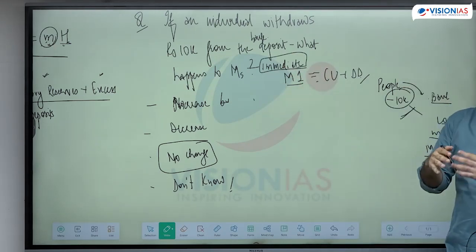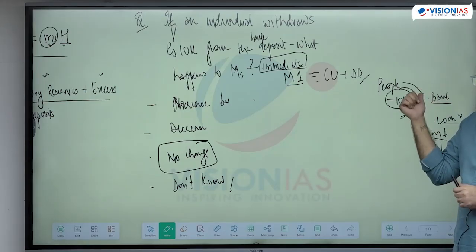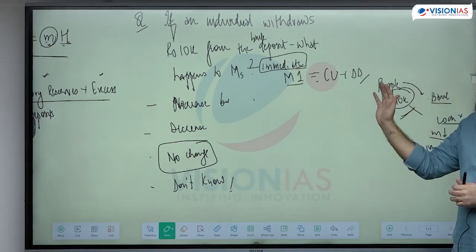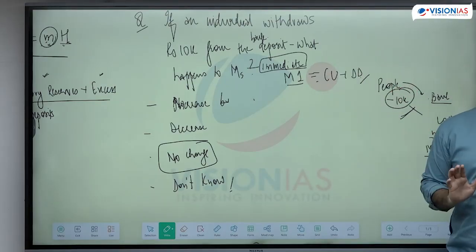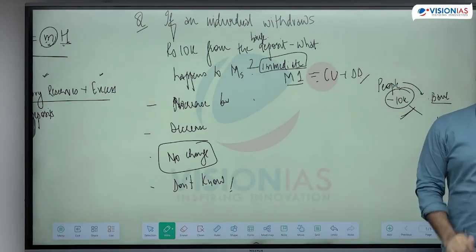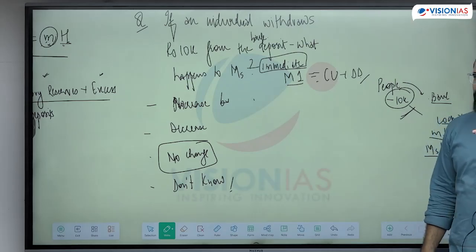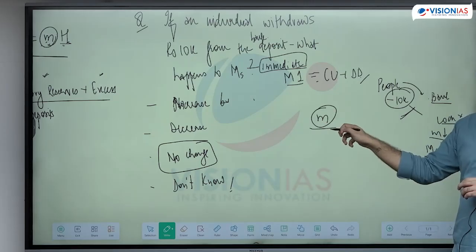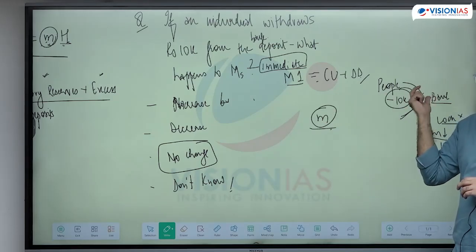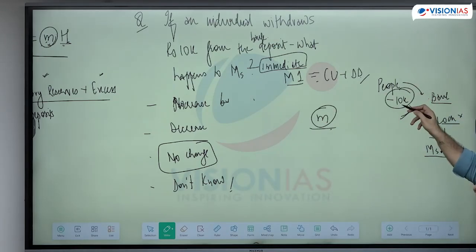Only with a period of time the bank realizes it has 10,000 less, and only then will the money supply contract. Immediately nothing will happen because currency and demand deposits, M1, will remain the same. Is this clear? Only with time do I realize that I cannot create more money.